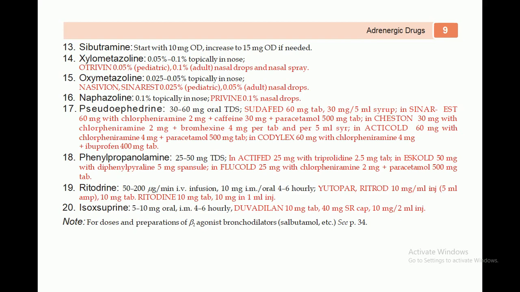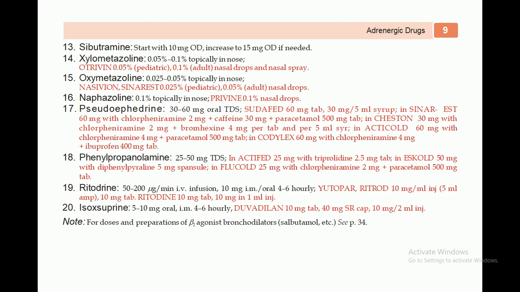For example, in Actifed there is 25 milligram with triprolidine 2.5 milligram tablet, and Escolate 50 milligram with diphenylpyraline 5 milligram spansules, and Flucold 25 milligram with chlorpheniramine 2 milligram plus paracetamol 500 mg tablets.